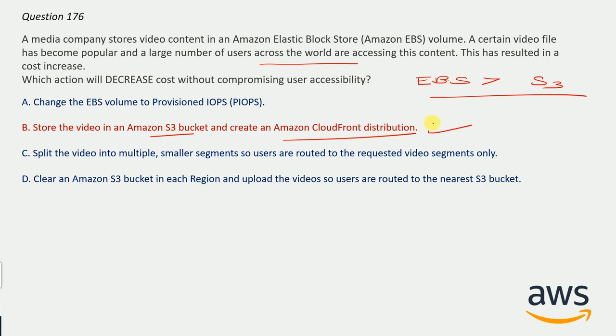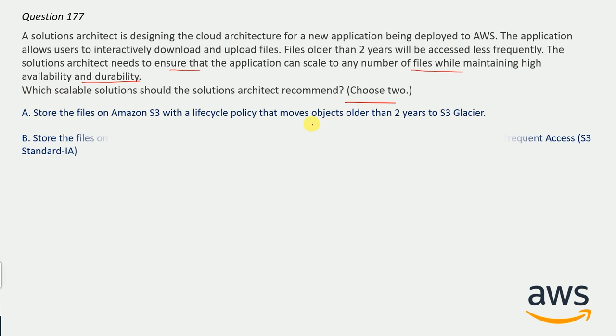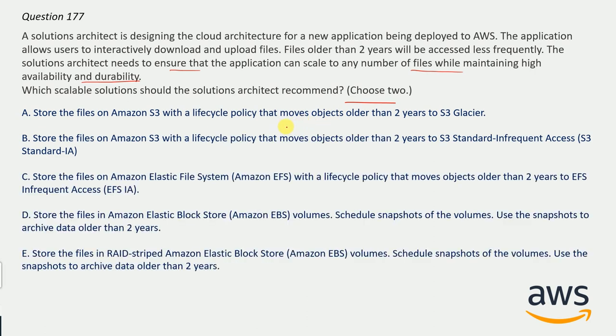And now question number 177. A solution architect is designing the cloud architecture for a new application being deployed to AWS. The application allows users to interactively download and upload files. Files older than 2 years will be accessed less frequently. The solution architect needs to ensure that the application can scale to any number of files while maintaining high availability and durability. Which scalable solution should the solution architect recommend? Choose two. So here you have to choose two options, and here are the options. And the correct answer here will be, you can take time to guess the correct answer.